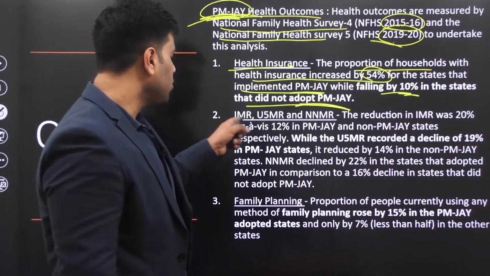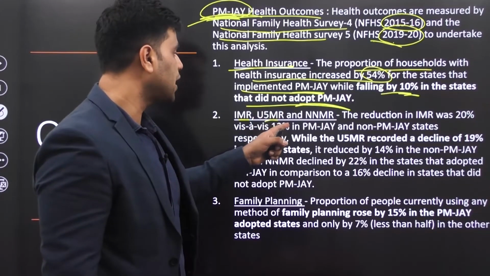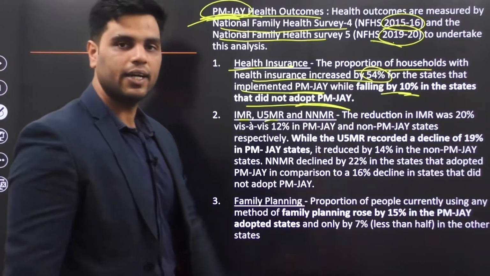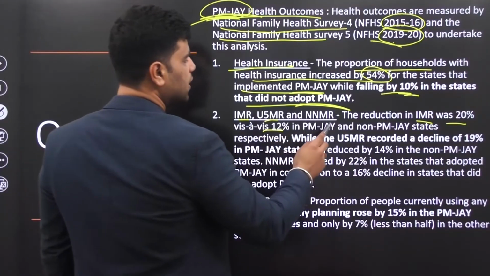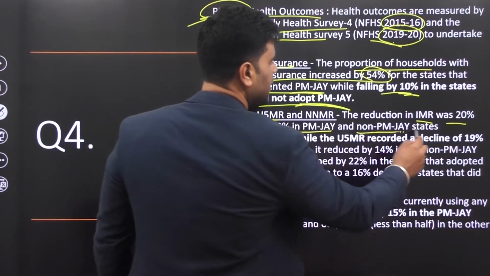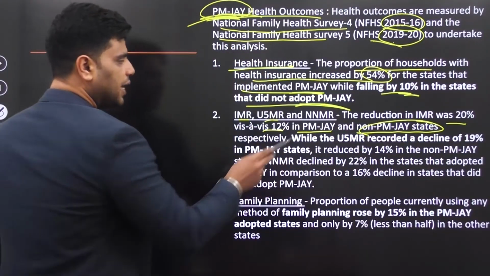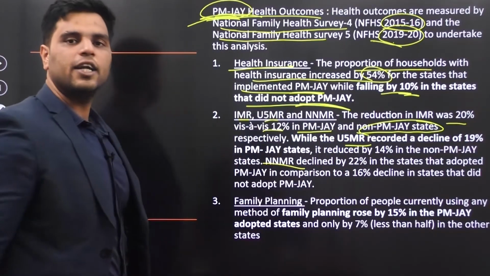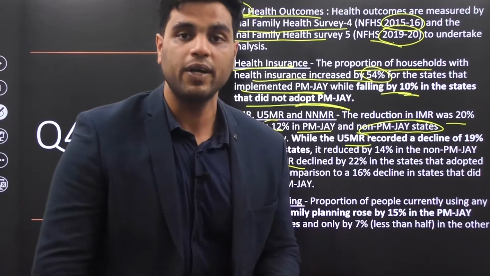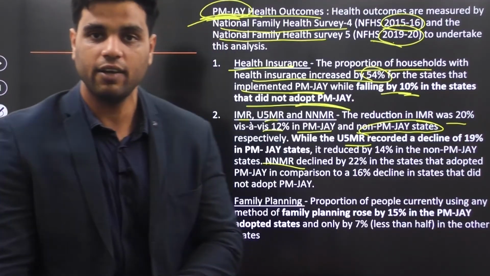Then next, infant mortality rate, under 5 mortality rate, neonatal mortality rate. The reduction in IMR was 20% vis-a-vis 12% in PMJAY and non-PMJAY states. Then the under 5 mortality rate also declined. Neonatal mortality rate also saw improvement in those states that implemented PMJAY.